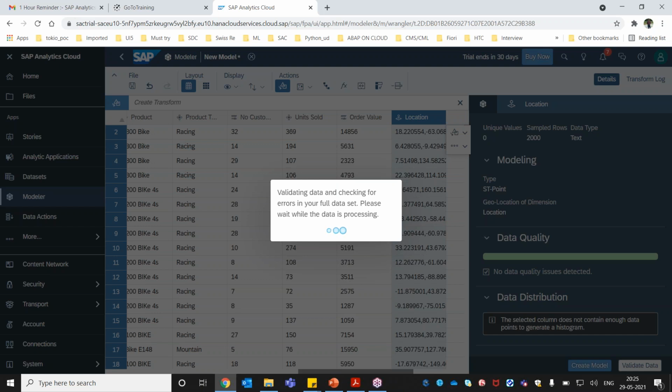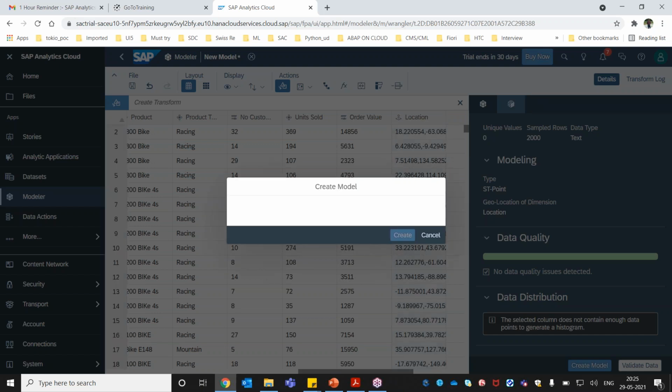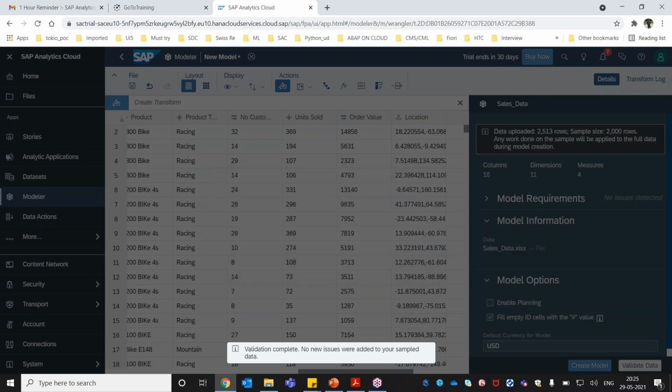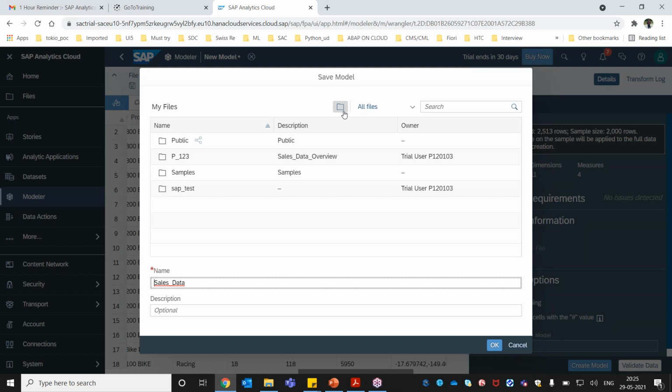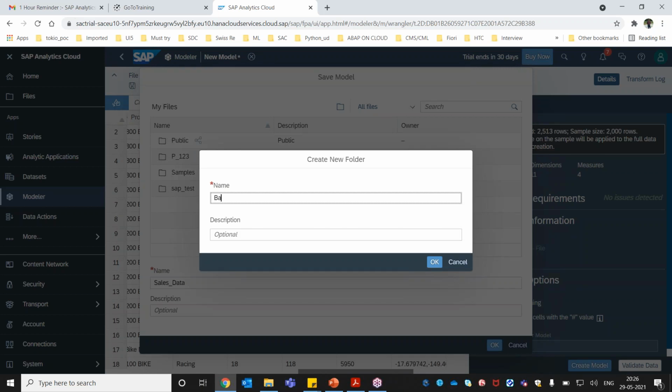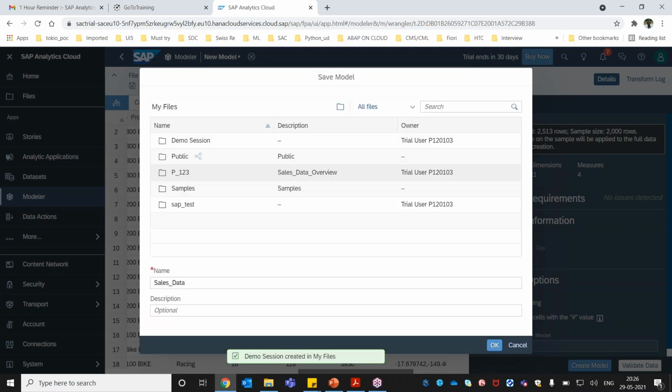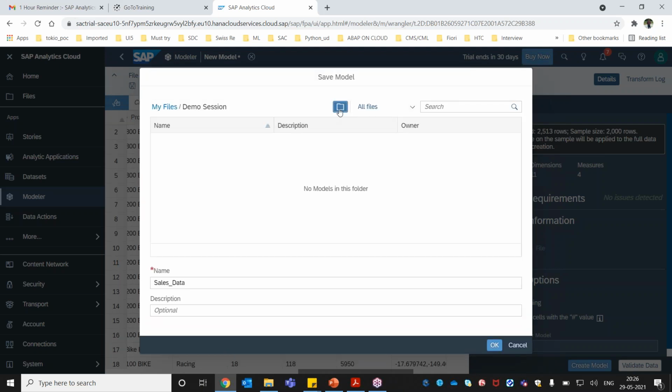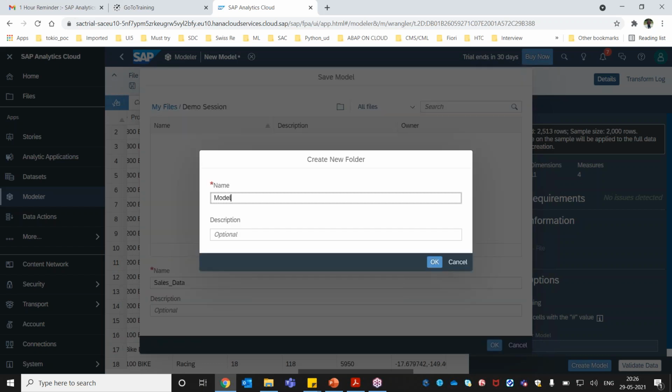We are going to learn about different data transformation techniques, because data is very important while building any model. So it's going to create a model, and the moment I click on create, I have to save my model. Basically in SAP Analytics Cloud, you have a placeholder. So let's say I'm going to create a new folder and give it a name, say demo session. This is going to be my main folder, and within the main folder I will have another subfolder, where we save all kinds of models.